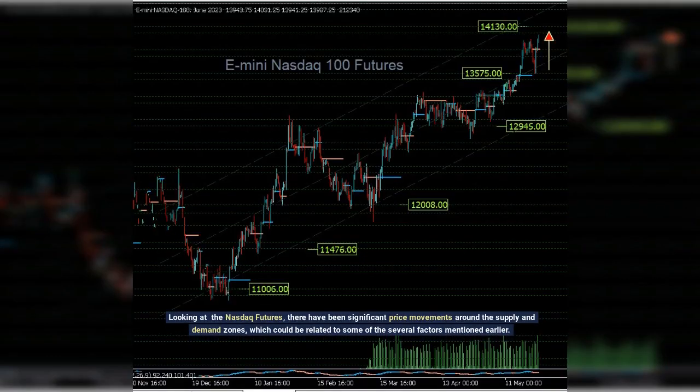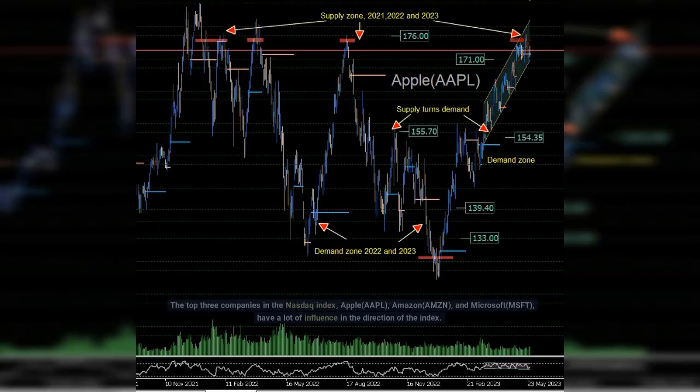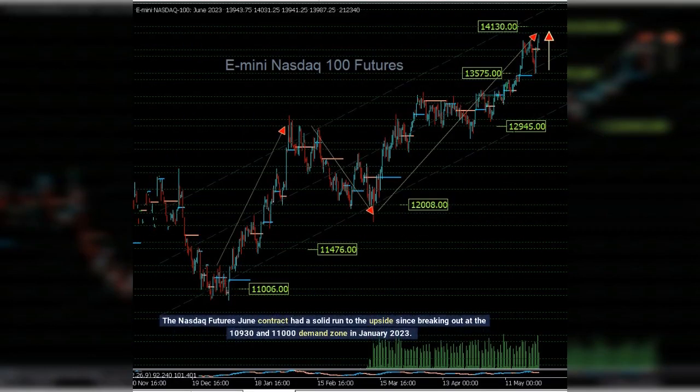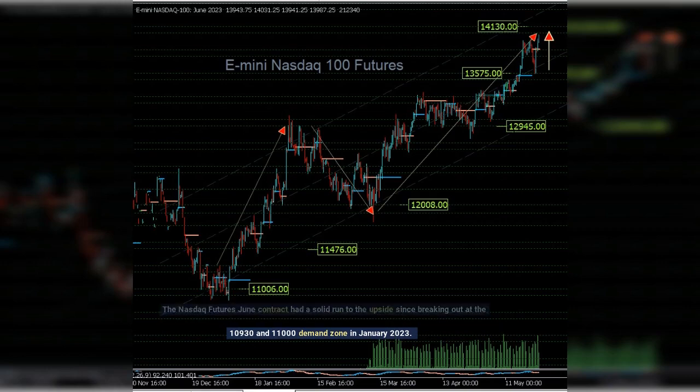Looking at the Nasdaq futures, there have been significant price movements around the supply and demand zones, which could be related to some of the several factors mentioned earlier. The top 3 companies in the Nasdaq index, Apple (AAPL), Amazon (AMZN), and Microsoft (MSFT), have a lot of influence in the direction of the index. The Nasdaq futures June contract had a solid run to the upside since breaking out at the 10,930 and 11,000 demand zone in January 2023.